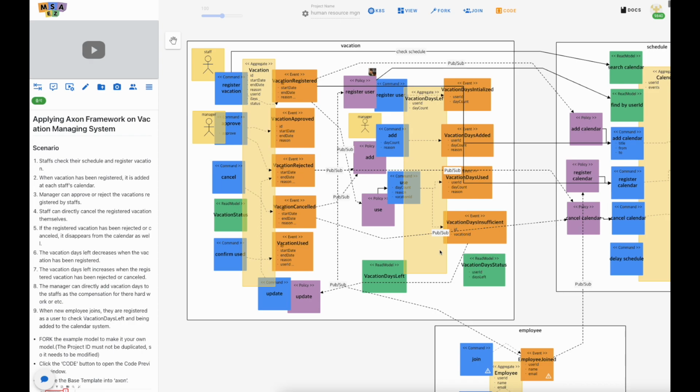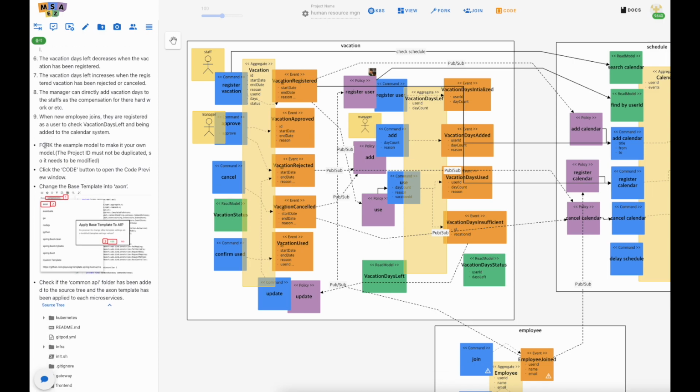So when creating a UI for every view, a read model must be included for each aggregate. These read models could be ignored in general event stream model, but when using an Axon framework to implement the source codes, every element of event storming should be included. So when we follow the instruction,